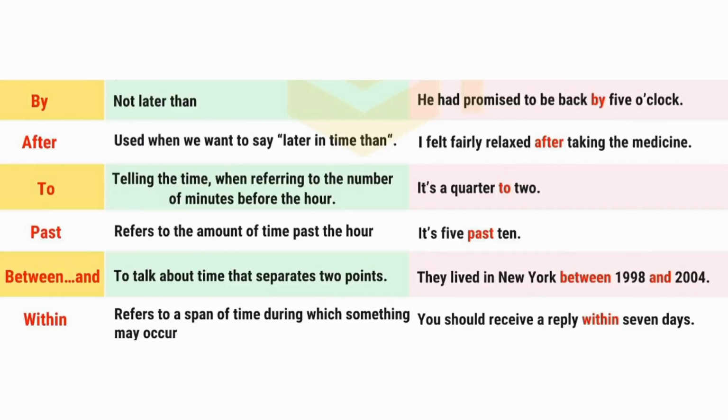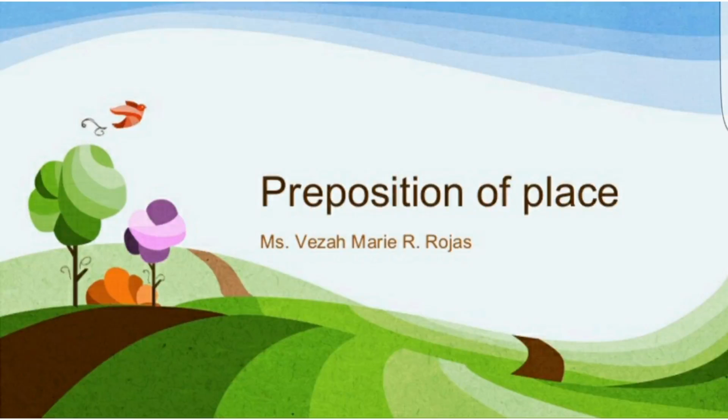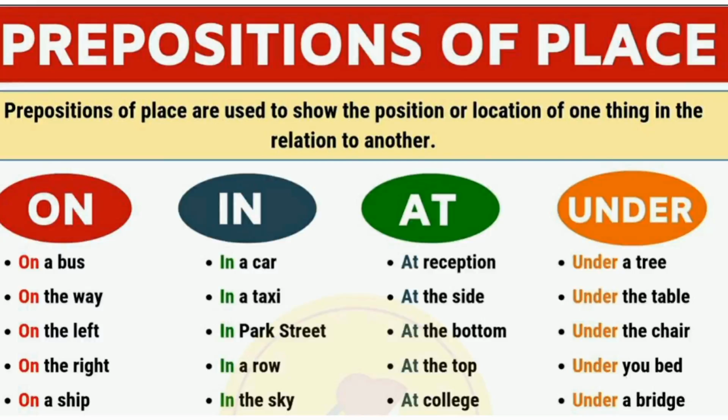We will now run over to preposition of place. Now, what are these? Prepositions of place are used to show the position or location of one thing in relation to another. Our examples of preposition of place include on, in, at, and under.